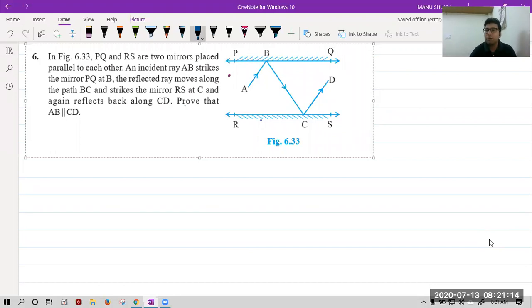We will draw a perpendicular. That is our normal. Whatever we draw from our side, we have to draw in the form of dotted lines. So let's draw like this. First, suppose this is BP and CQ.